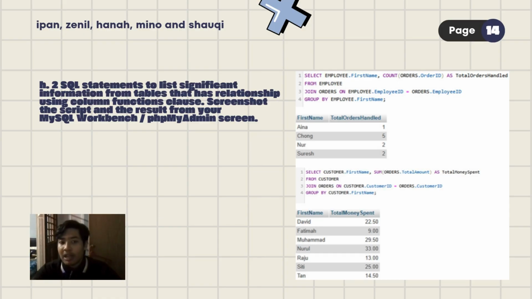To the next SQL, this query joins the customer and order table, different from before. Then we use the sum function to calculate the total amount spent by each customer. From this, we can see who spent the most in the shop, and we can see who's more loyal, and maybe we can know who will come here again.